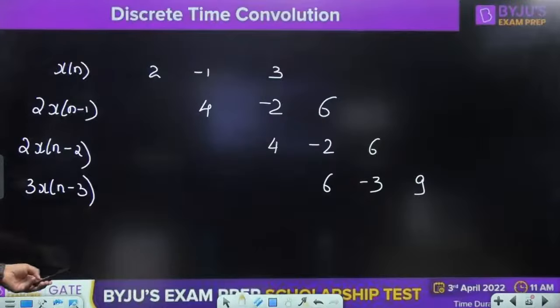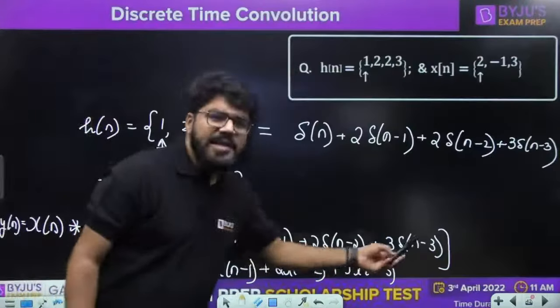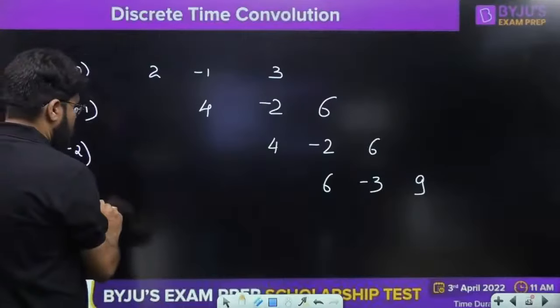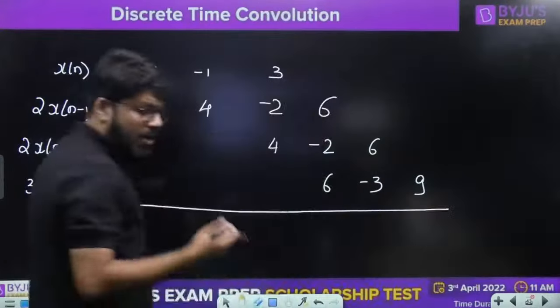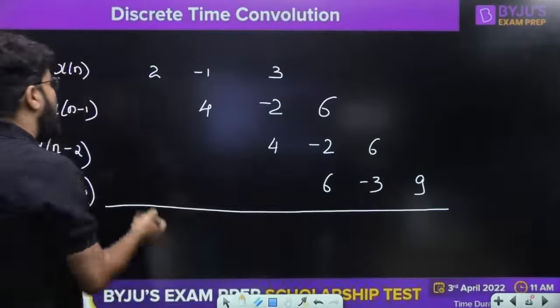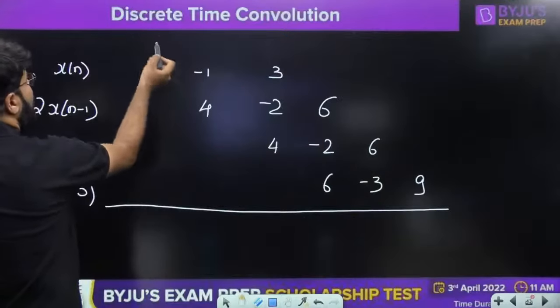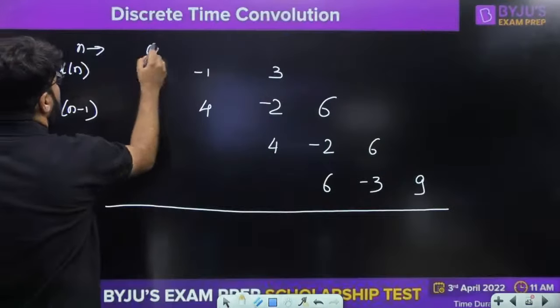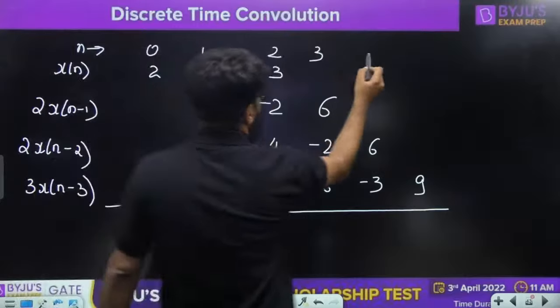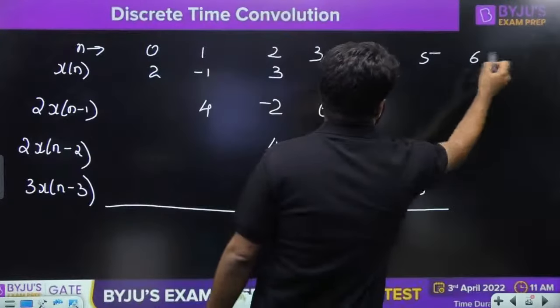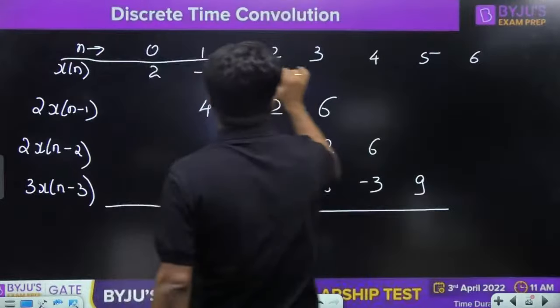What is the final output? Final output is the addition of all this. And of course when you are going to add them, how you are going to add? So this is n equal to 0, 1, 2, 3, 4, 5, 6, etc. ये n का values लिख दिया.